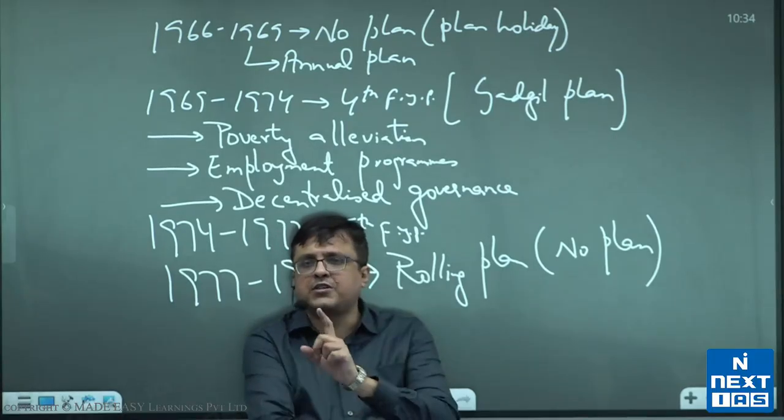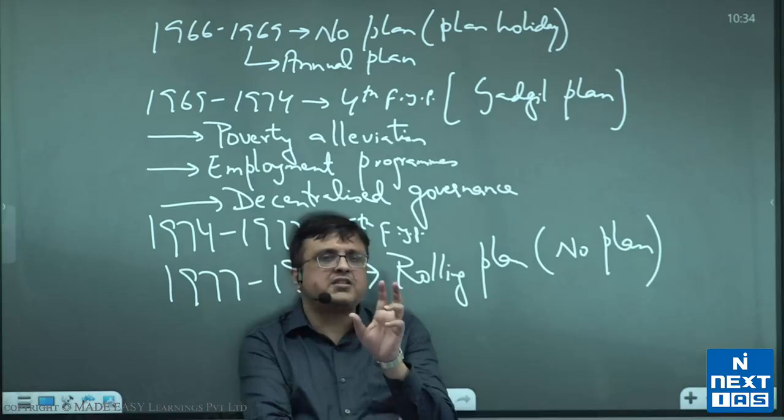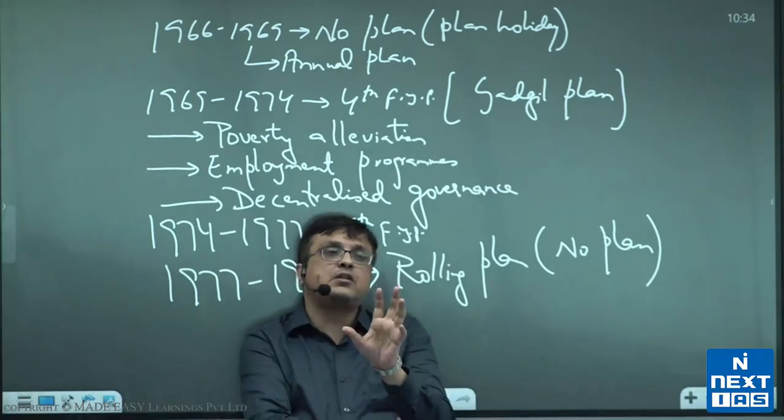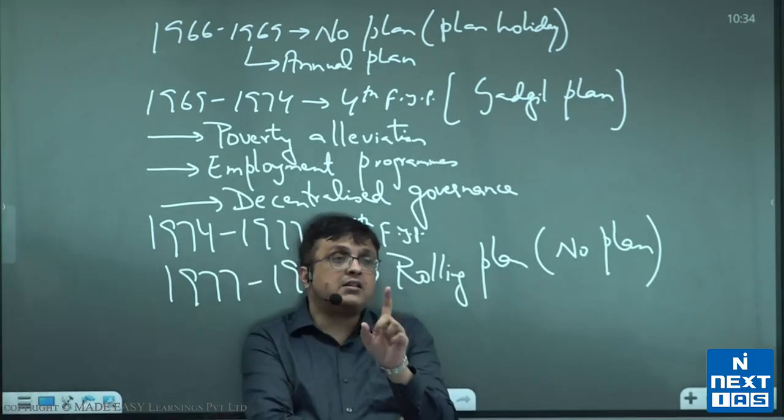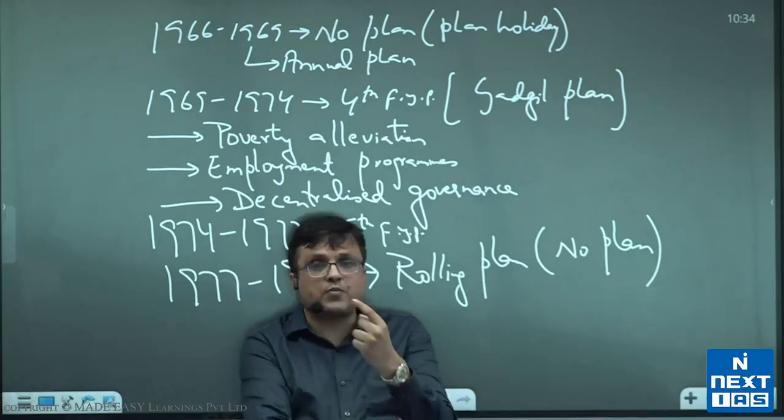This became the first factor. Rigidity meant only the government could give license, and until the government doesn't give license, you could not produce.